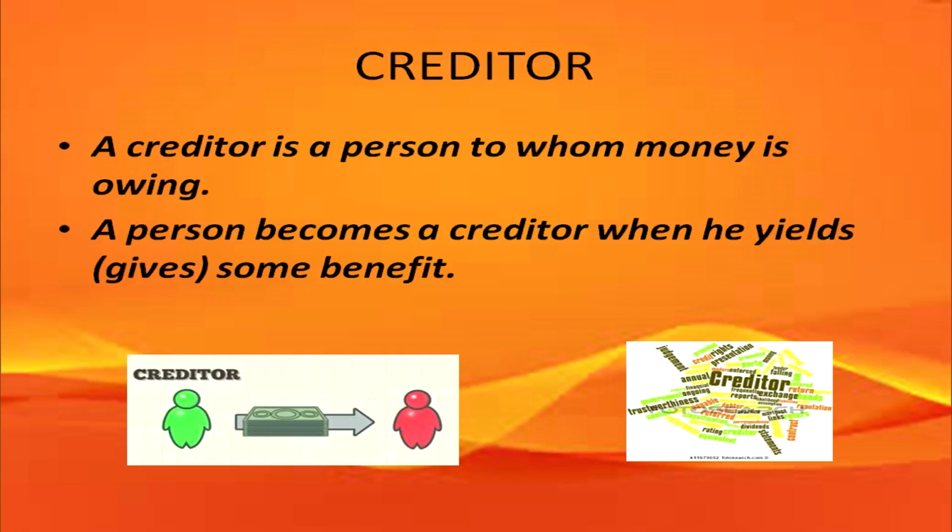Next is creditor. A creditor is a person to whom the business owes money on account of credit purchases. Many a time the business buys raw material but does not give an immediate cash payment. So, to these persons the business owes money on account of credit purchases.